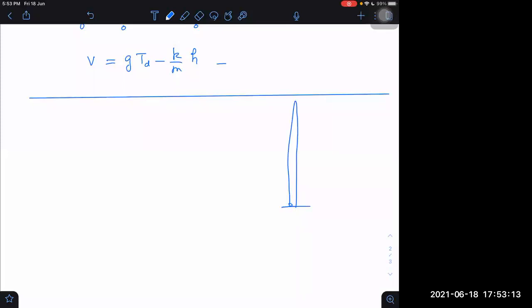For the total displacement, what is the net displacement? 0. If I write minus kv into dt, that integral upon m, and the other is mg into dt integral, what will that give us? That will give us the change in velocity, v minus u.